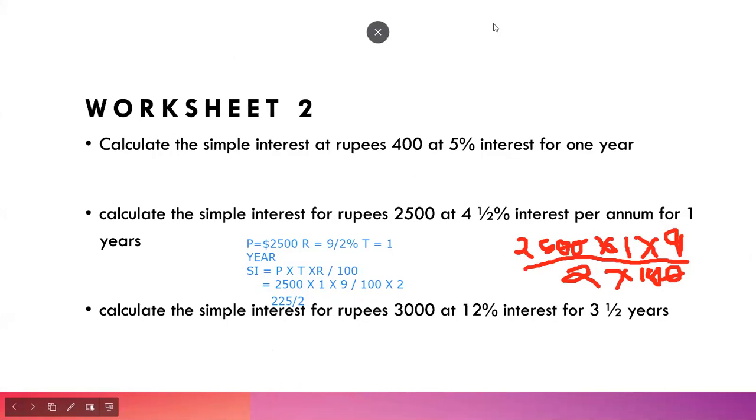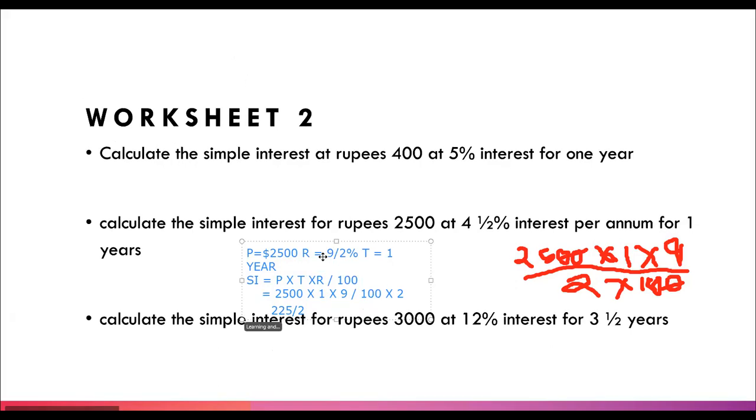Now it's simple interest for rupees 3,000 at 12% for 3 years. So let's move up. Now, how much is the money? 3,000. Rate of interest is 3 1/2 years. Again, let's convert it into the improper fraction. It will become 7/2. Perfect.